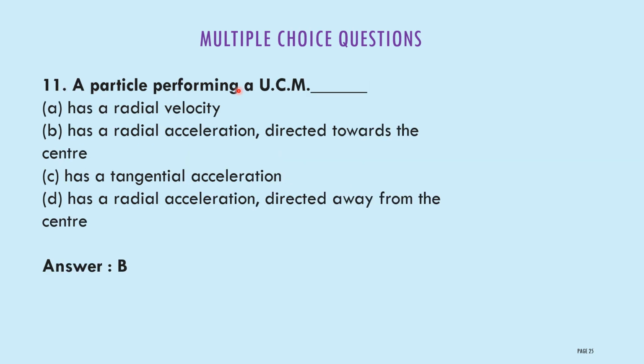A particle performing a uniform circular motion: A, has a radial velocity; B, has a radial acceleration directed towards the center; C, has a tangential acceleration; D, has a radial acceleration directed away from the center. Option B is the correct answer. A particle performing uniform circular motion has a radial acceleration directed towards the center. Radial acceleration always points towards the center. Therefore, that is the correct answer.